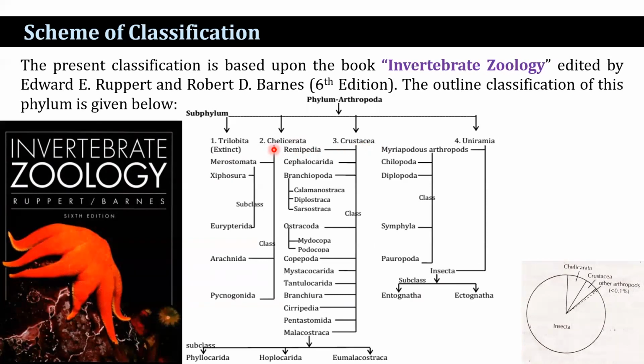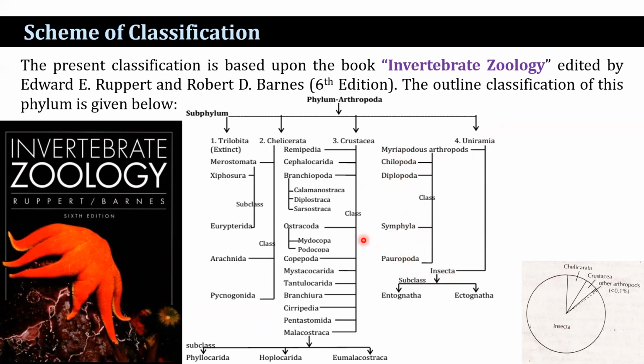Chelicerata is divided into 3 classes: Merostomata, Arachnida, and Pycnogonida. Crustacea has many classes: Remipedia, Cephalocarida, Branchiopoda, Ostracoda, Copepoda, Mystacocarida, Tantulocarida, Branchiura, Cirripedia, Pentastomida, and Malacostraca. Uniramia is divided into Chilopoda, Diplopoda, Symphyla, Pauropoda, and Insecta.